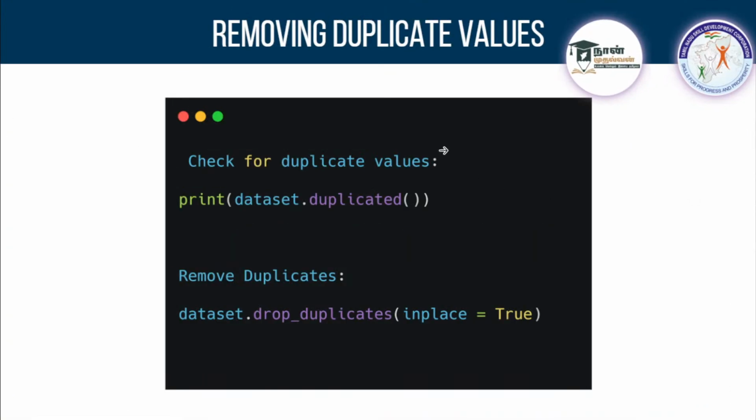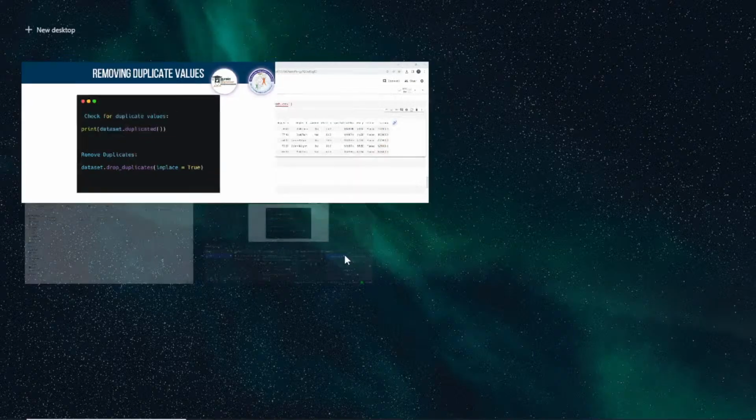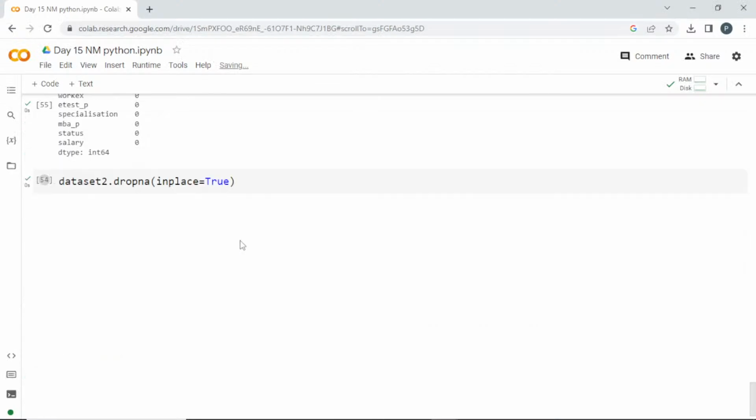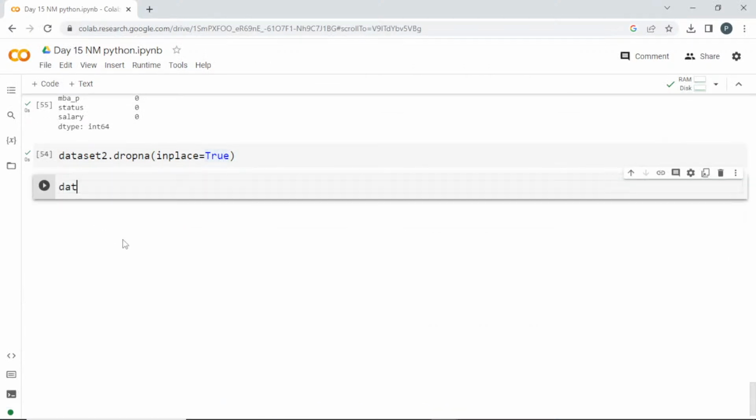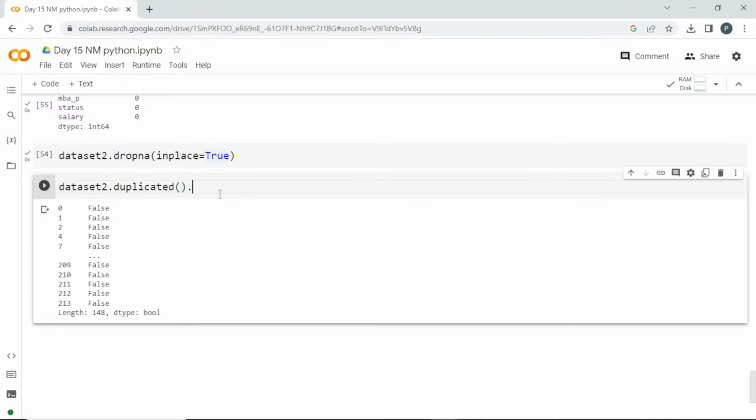Next we'll be checking for duplicates. In machine learning, duplicate values can add weight and alter the prediction. So you can check for duplicate values with dot duplicated. I'll show you. dataset2.duplicated gives me a boolean, so I'll go with dot sum. It is 0 actually.